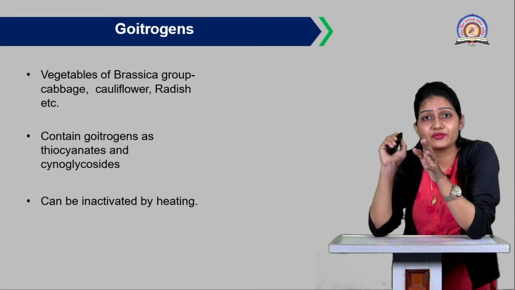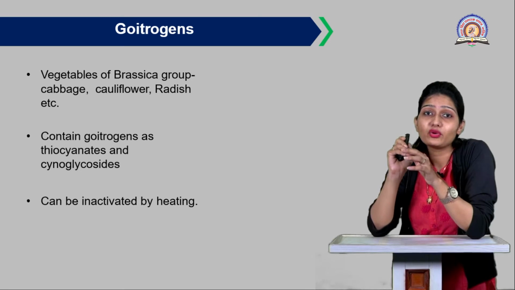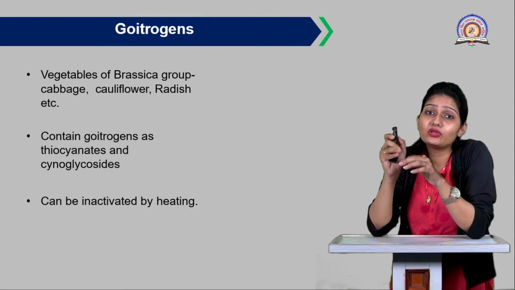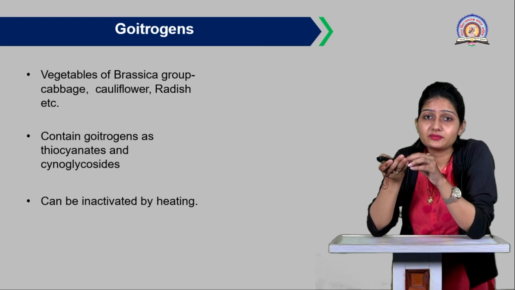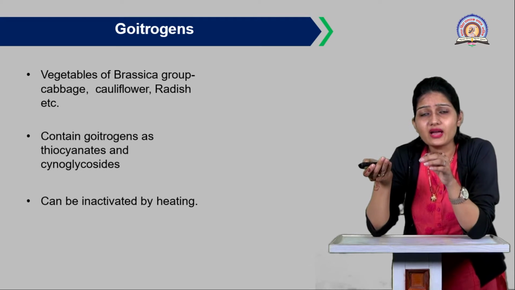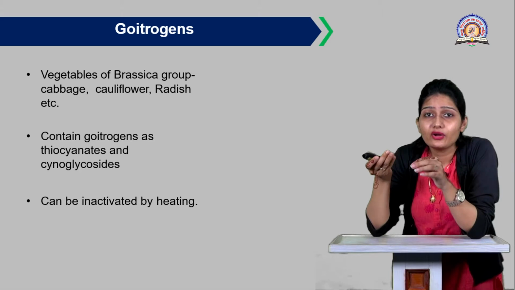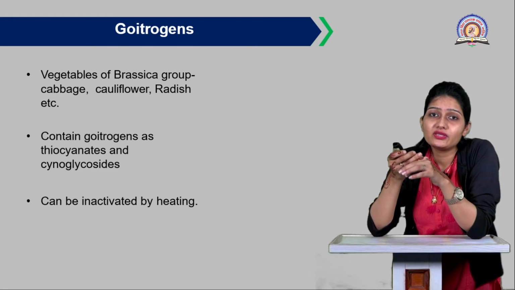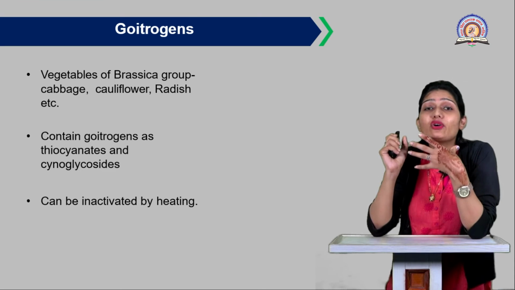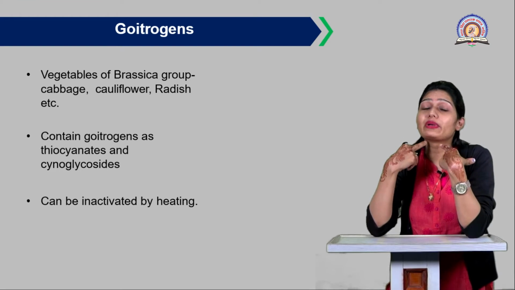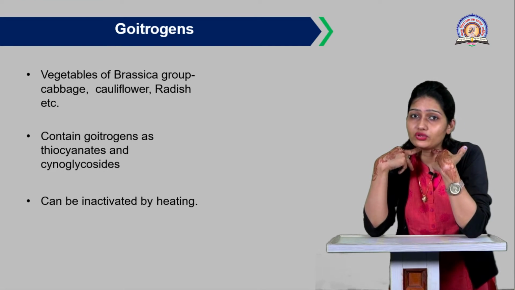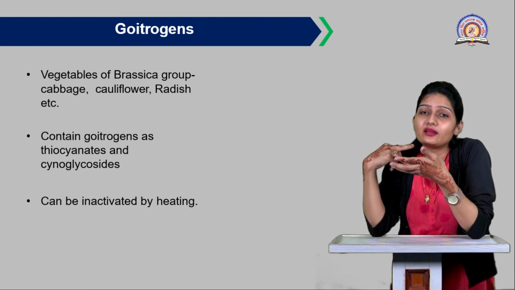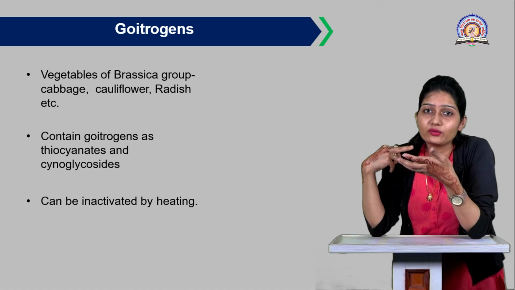The name itself suggests they are responsible for forming the goiter disease, which is related to iodine. Excess of iodine may also lead to goiter, that is enlargement of your thyroid gland present at your neck portion. So enlargement or bulginess of the neck appears in the case of goiter.